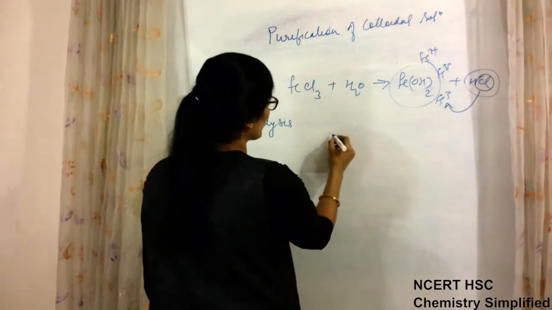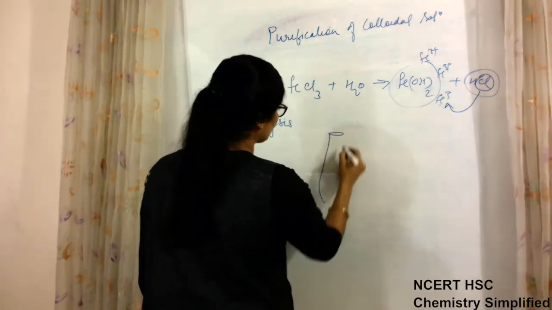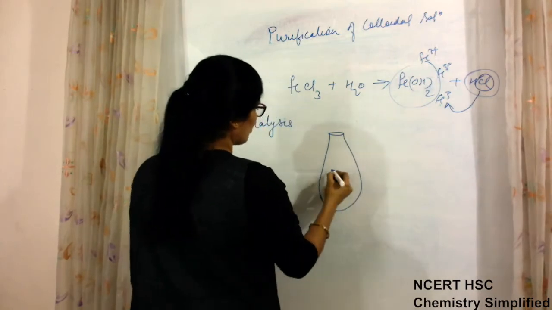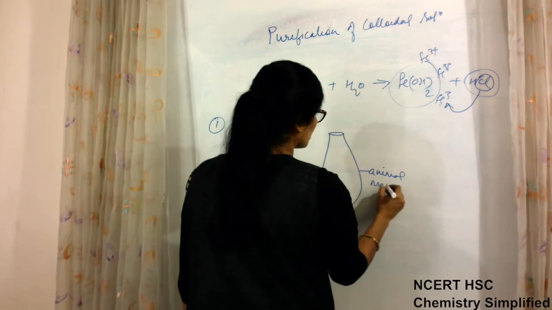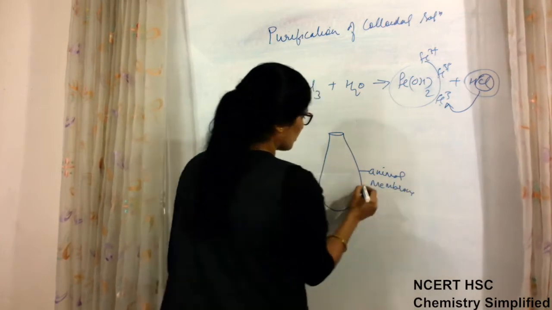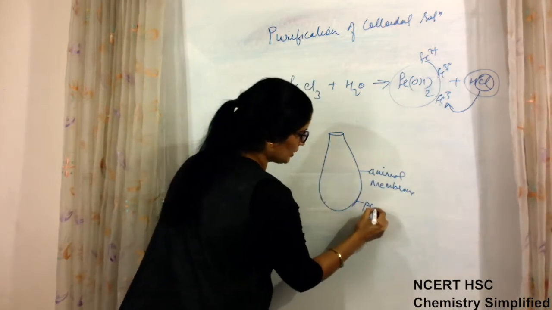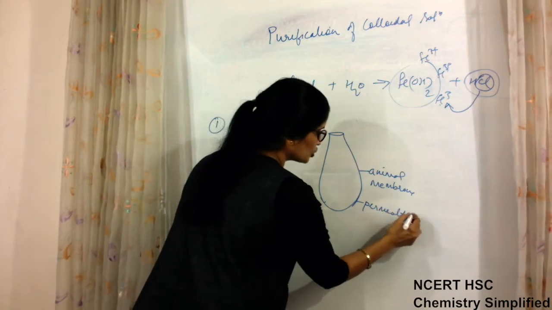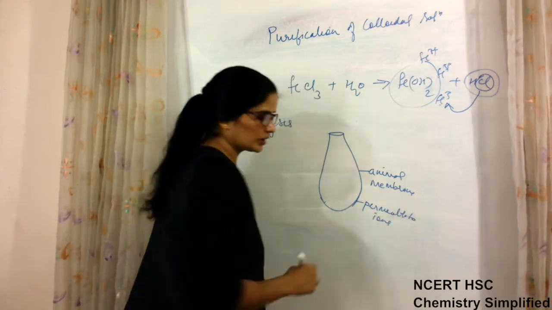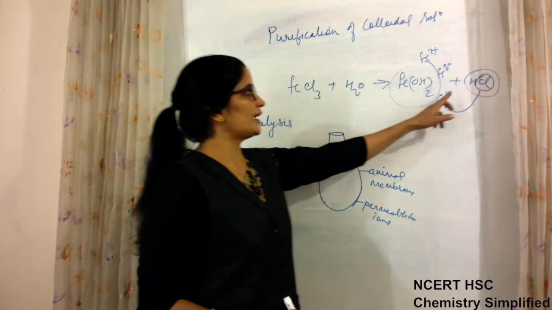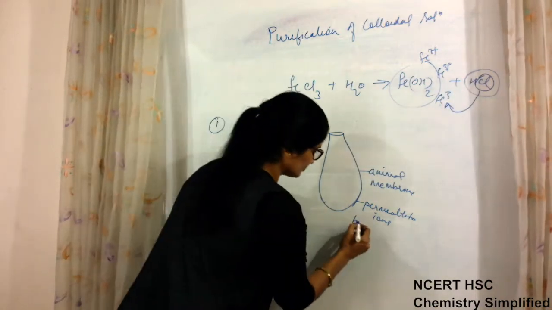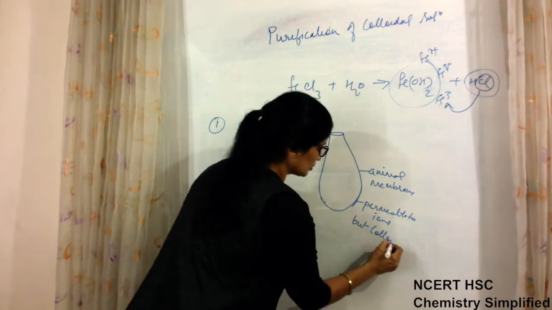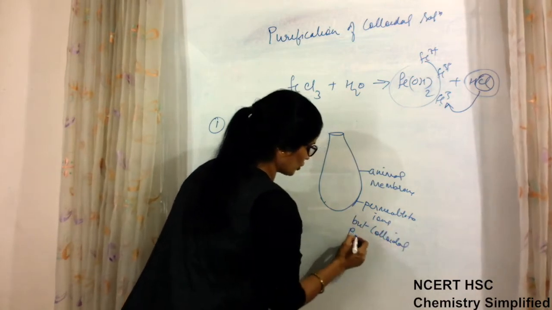Such lyophobic colloidal solutions are taken in a membrane. It may be an animal membrane or parchment membrane, a membrane which is permeable to ions, meaning H positive, Cl negative, these ions can pass through it, but colloidal particles cannot.